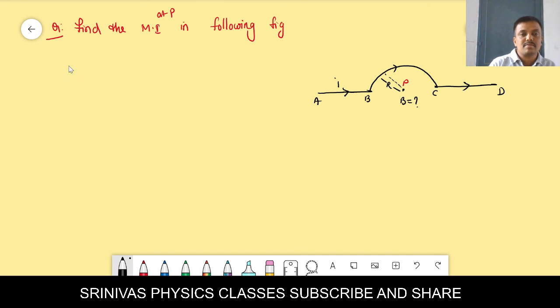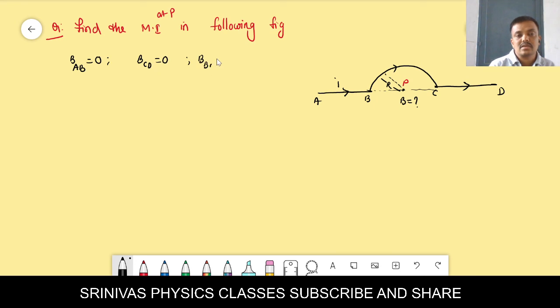Can you tell what is the formula for the magnetic induction? Magnetic induction means B, the magnetic field. Due to this current wire, a magnetic field will be there. Magnetic field due to AB wire: that point P is along the axis if you join. Yes, along the axis the field is 0. For CD wire also, this point will be along the axis. That's why the magnetic field due to CD wire is also 0. And magnetic field due to BC wire.